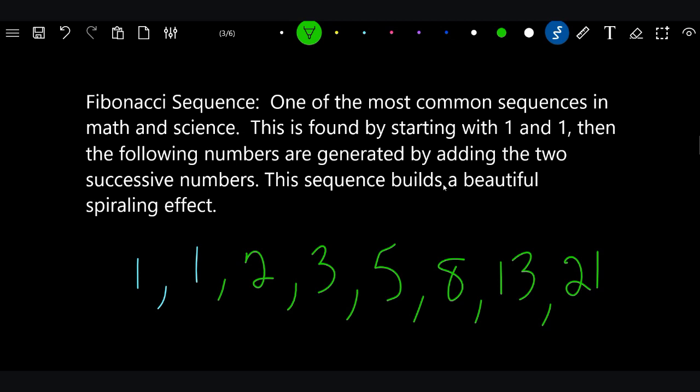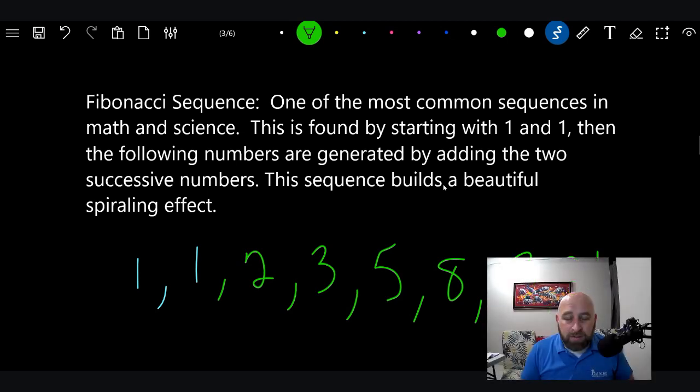Now, the cool thing about the Fibonacci sequence, and this really goes to God's design of the universe and the world that we live in. God designed this with patterns all around us. If you look at sunflowers, seashells, all kinds of different things, animals have the Fibonacci sequence. Human beings have the Fibonacci sequence. It's really neat when you study it.